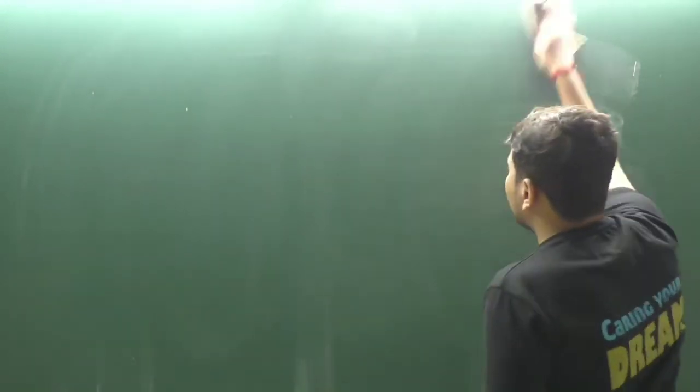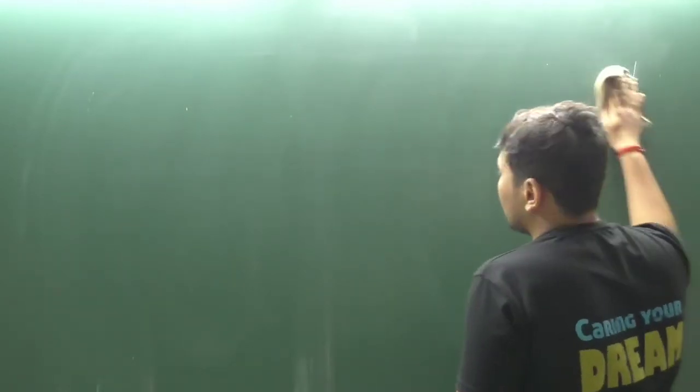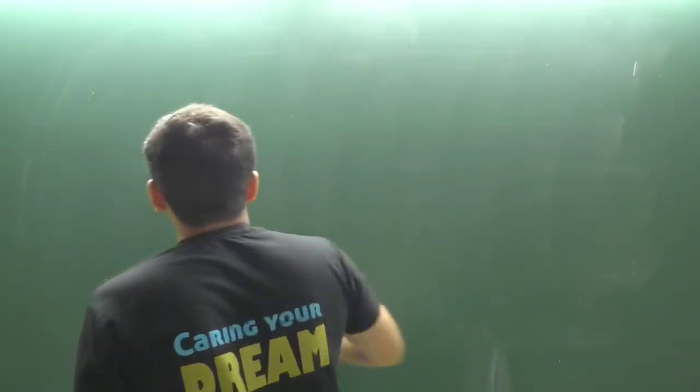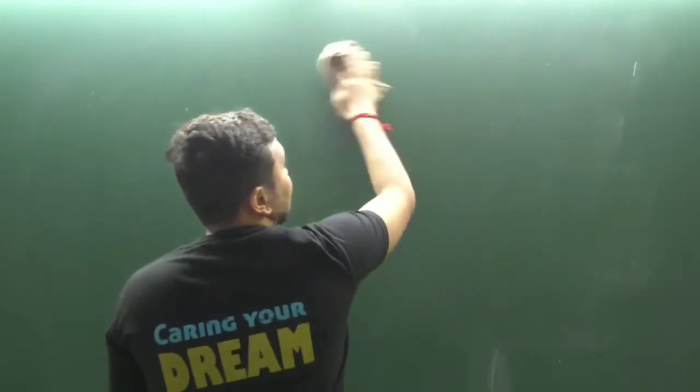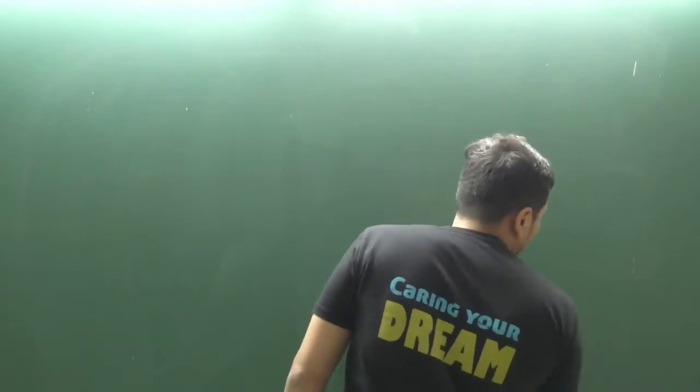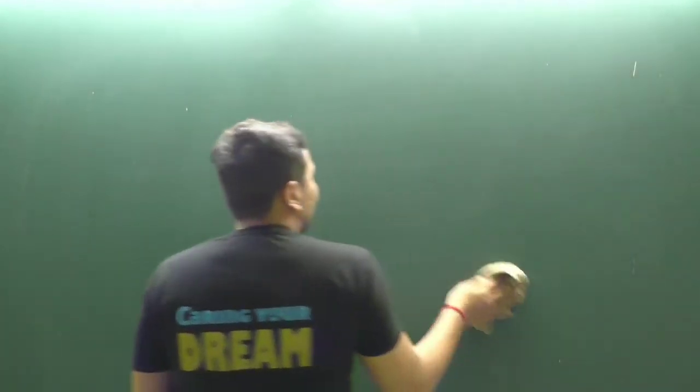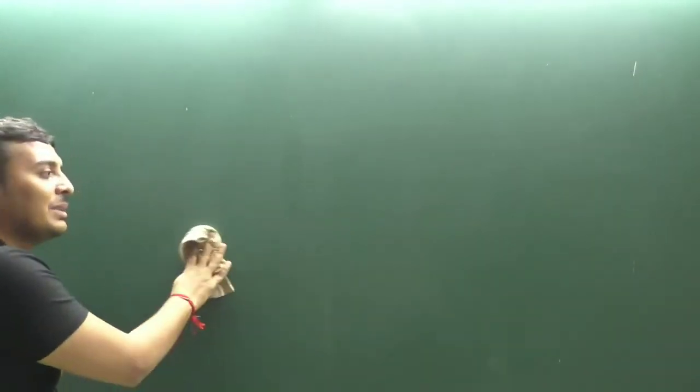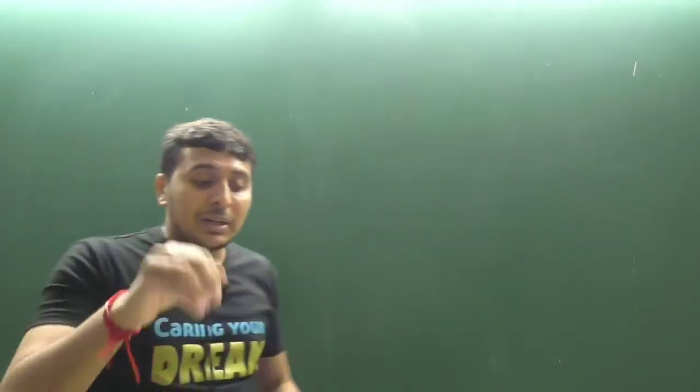Now we are going to learn about concentration, how to measure the concentration. There is more than one method. Actually, there are approximately 5 to 10 methods by which we can measure the concentration of a solution, but in this standard we are going to learn 3 methods.